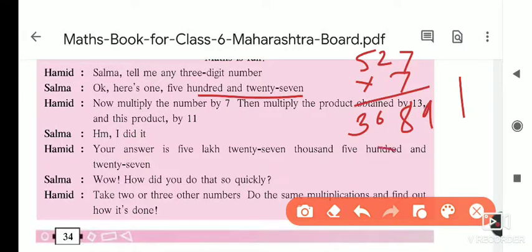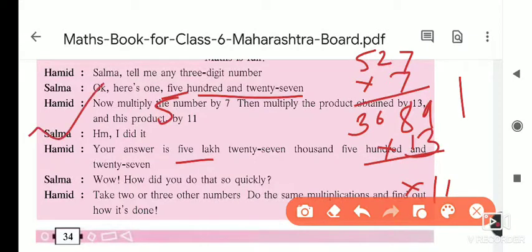Then whatever answer will come, and this product again we have to multiply with 11, and then you will get the answer. First you multiply with 13, then whatever answer will come you multiply with 11. Then that answer you multiply with 5, and then you will get the answer 5,27,527. That answer will come.